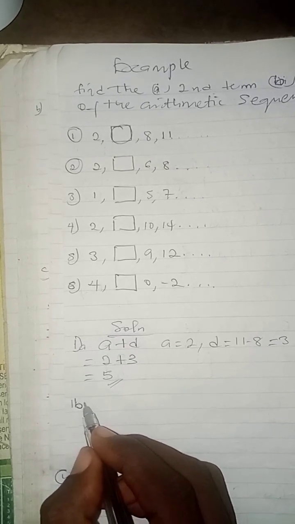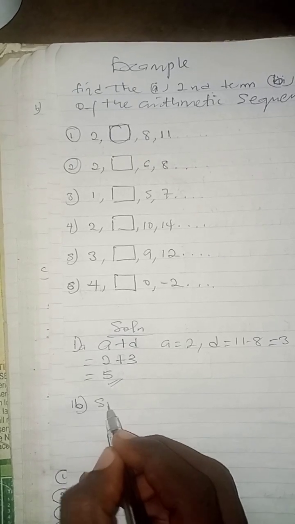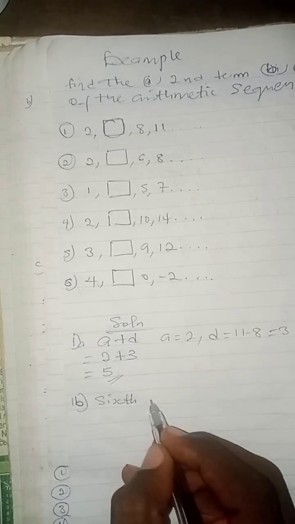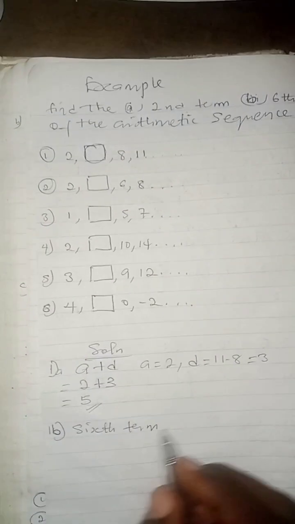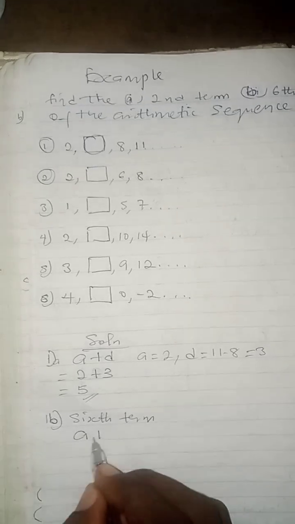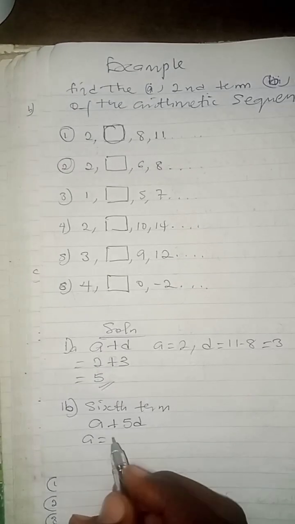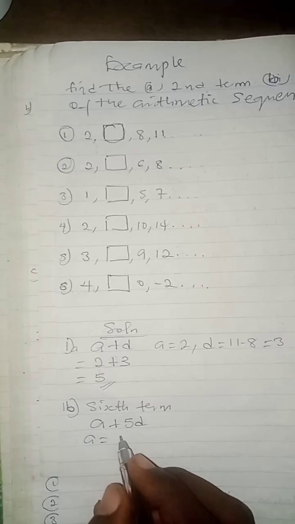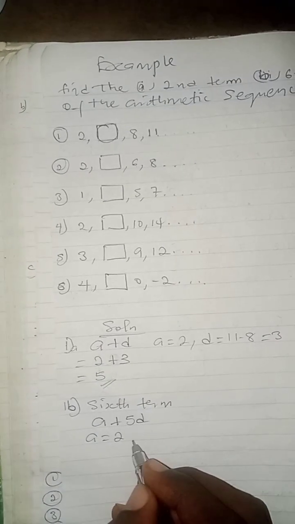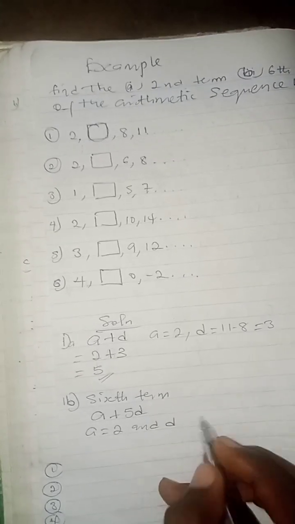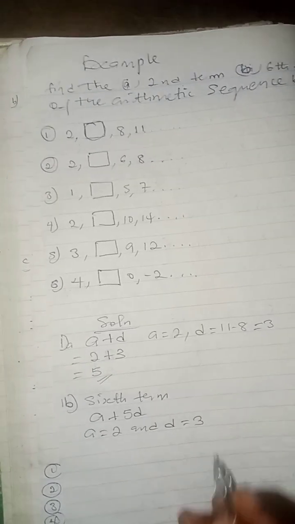Then 1B, that has to do with the sixth term. We have that the sixth term is a plus 5d. First of all, let's state that a equals 2 and d equals 3.